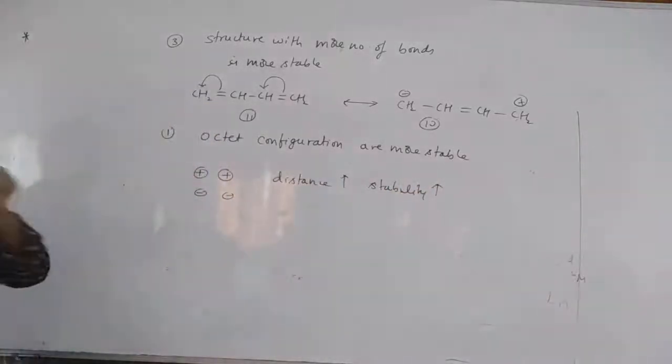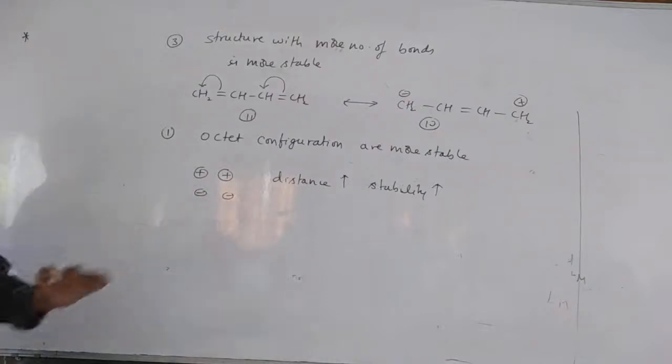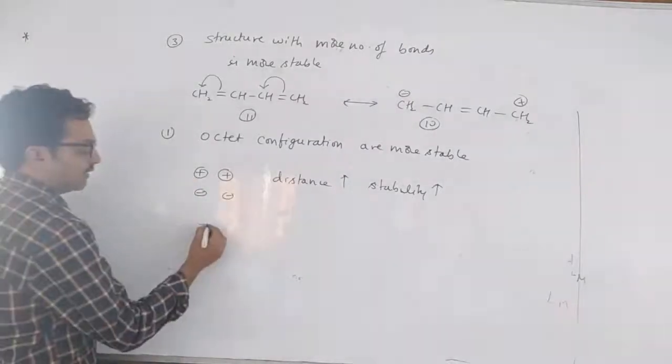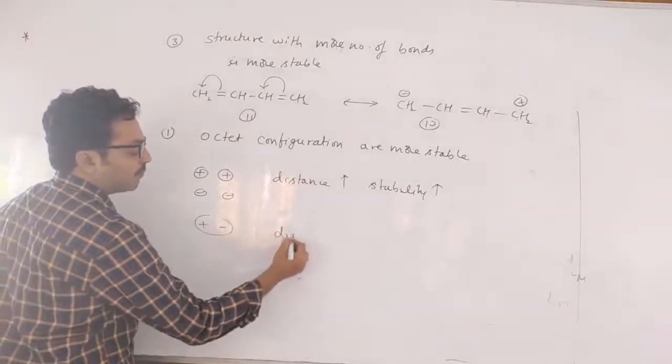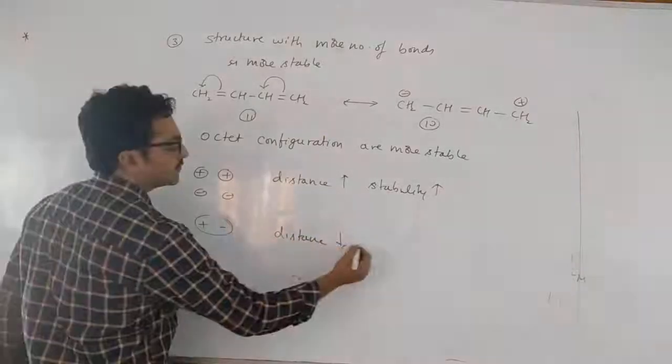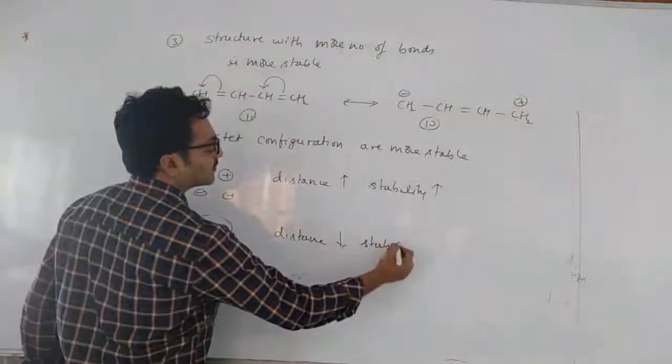Means when there are plus and plus, or minus and minus, they should be far from each other. If there is plus and minus, they should be nearer. If the opposite charge distance decreases, stability will be increased. So this point.